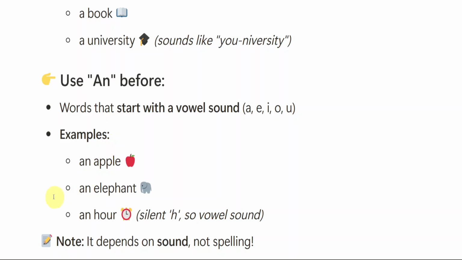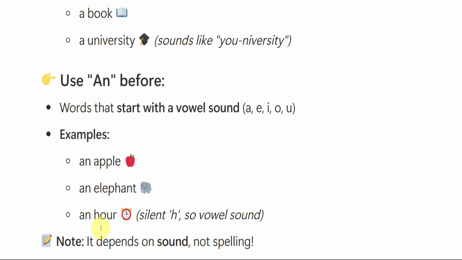Like an apple, an elephant, an hour. Okay, this is not "har", however, this is "our". Silent H. H will be silent. Our will be there, no "har", but here we will be saying it as "our". So we will be using an before vowel sounds.